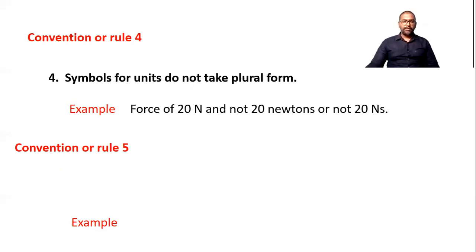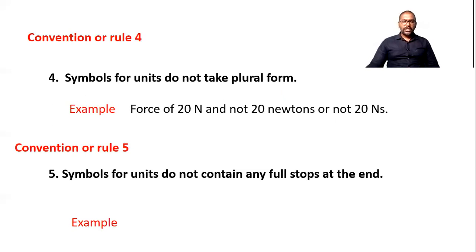Now rule number 5, symbol for unit does not contain any full stop at the end. For example, 25 kg. You cannot write 25 kg with a full stop. You know that kg is a short form of kilogram, but you are not allowed to put a full stop after this kg. As well as a punctuation mark is also not allowed while writing an SI unit.